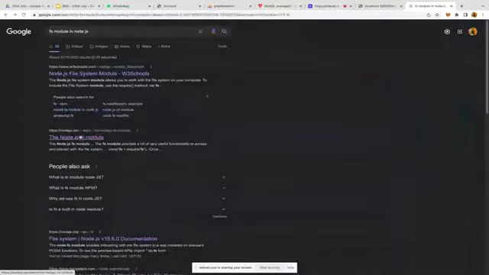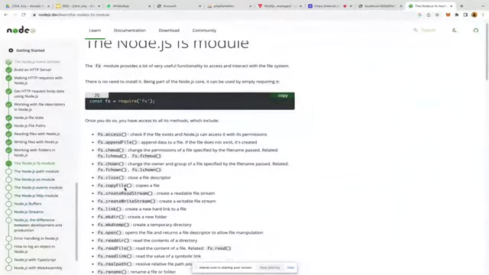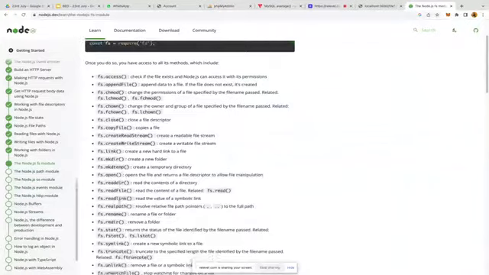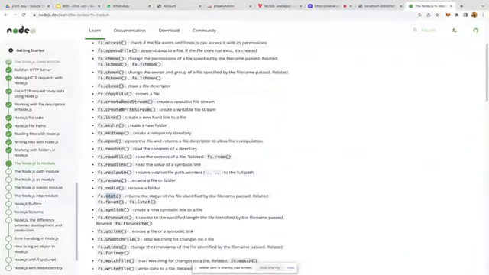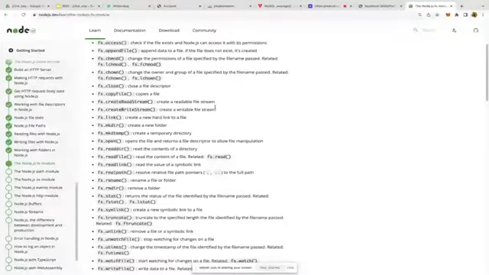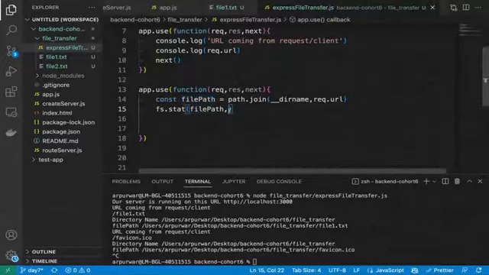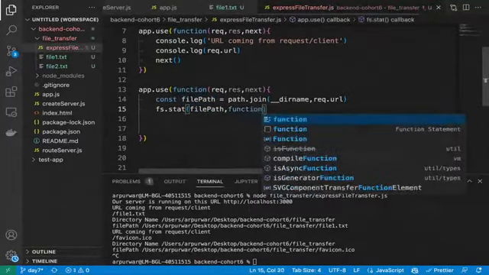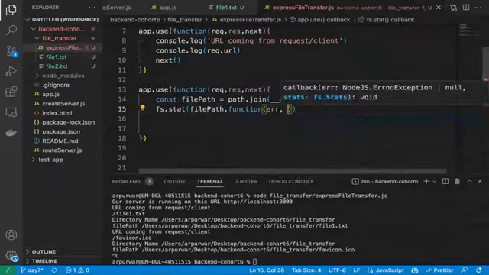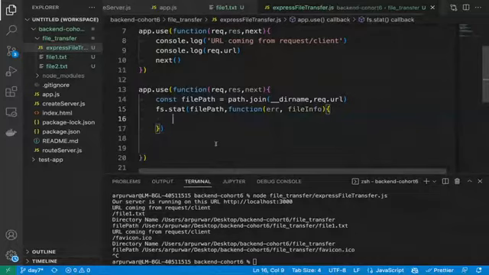It's better to go directly to the Node.js website. It has better examples to understand. Yeah, there will be one stat method. Yeah, this is the stat. It returns the status of the file identified by the file name passed. Whatever file name or file path we are passing, it will provide some information about that file. That's what this method does. It also returns a callback with error and file info. I will print it for you.